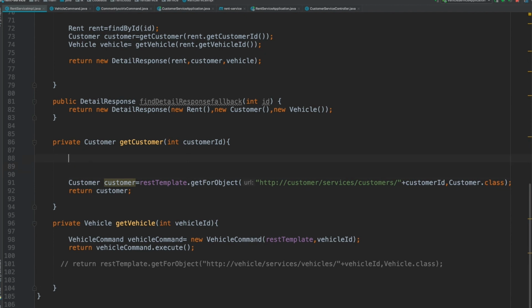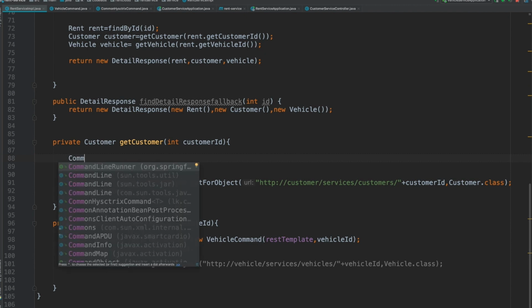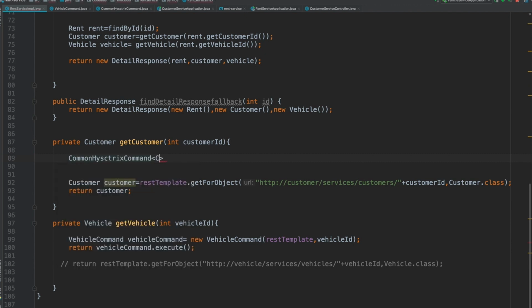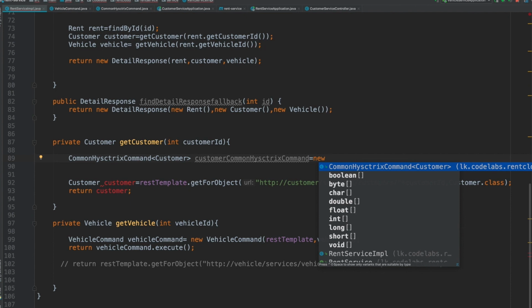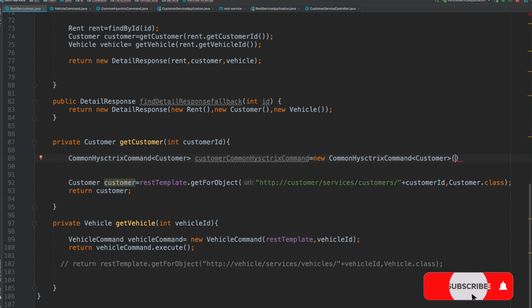So what I can do here is create a common history command, but this time I'm going to get the customer, right? Customer history command equal new customer history command.